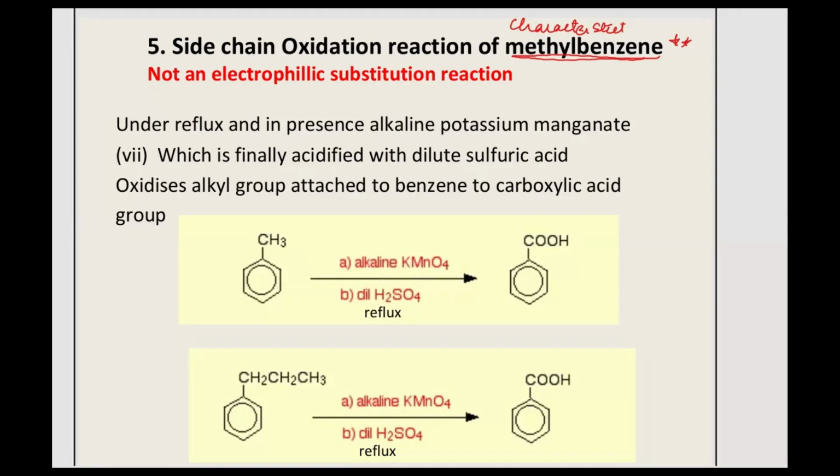So if ever we have to convert methylbenzene into benzoic acid. What is benzoic acid? Benzoic acid is the benzene ring with a carboxylic group attached to it. So if the examiner ever asks us, or in a schematic question we ever have to convert any compound with an alkyl group attached to the benzene ring into benzoic acid, that is, to the benzene ring a COOH is attached.